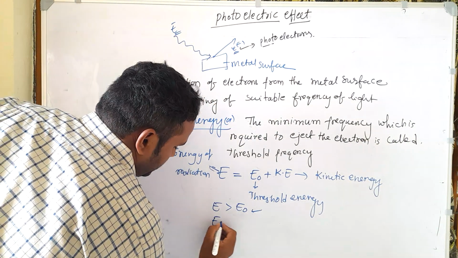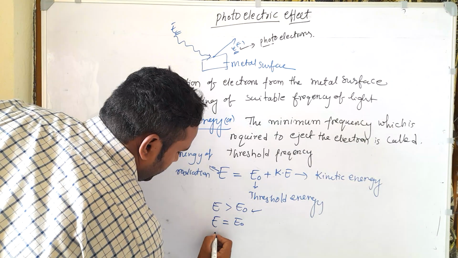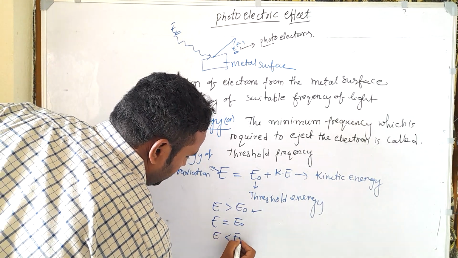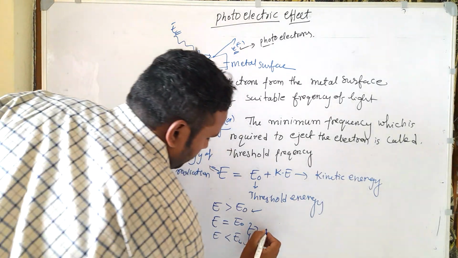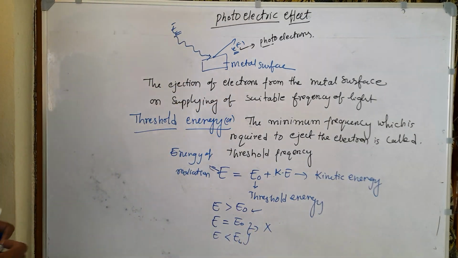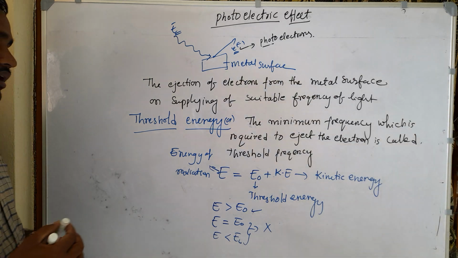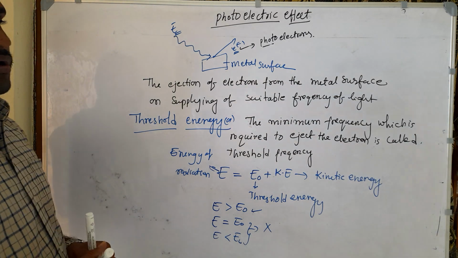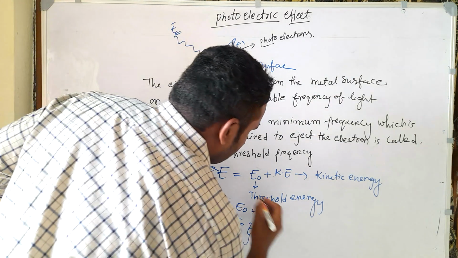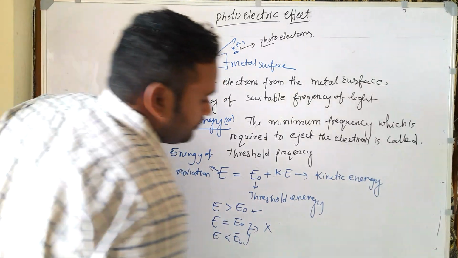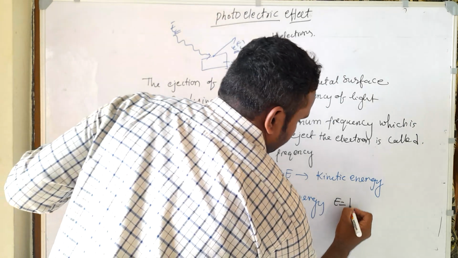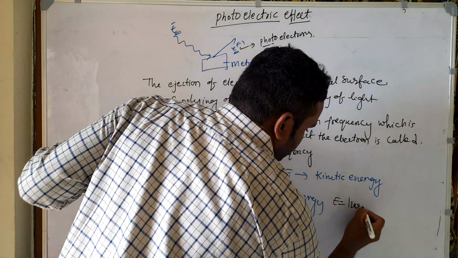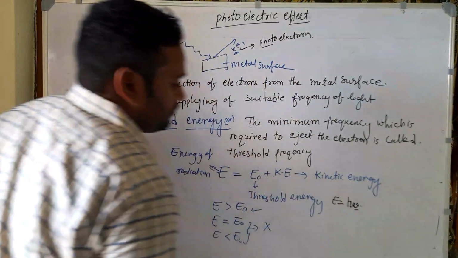But when E is equal to E naught, and when E is less than E naught, in these conditions we cannot observe any photoelectric effect, no photoelectric effect. We already know E equal to h nu from the Planck quantum theory. So in the place of E we can keep h nu, where h is the Planck constant and nu is the frequency.